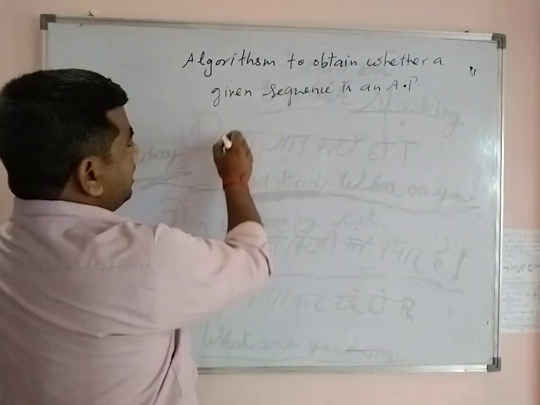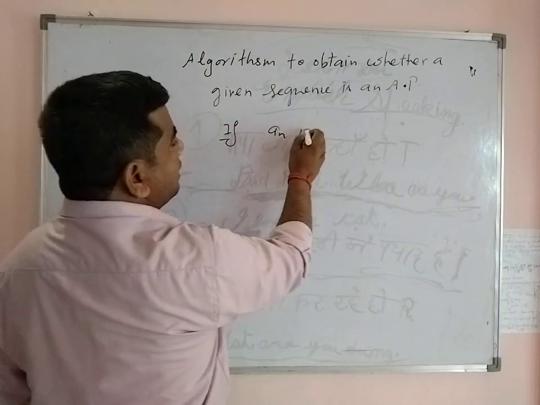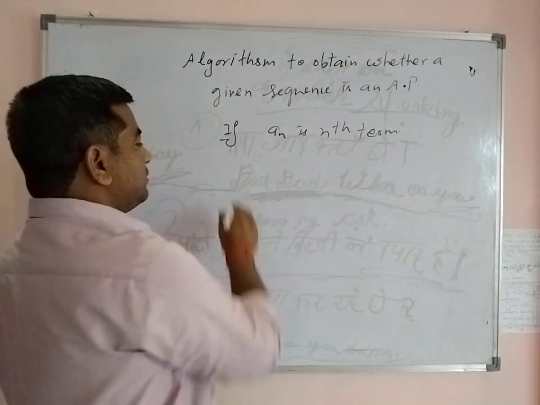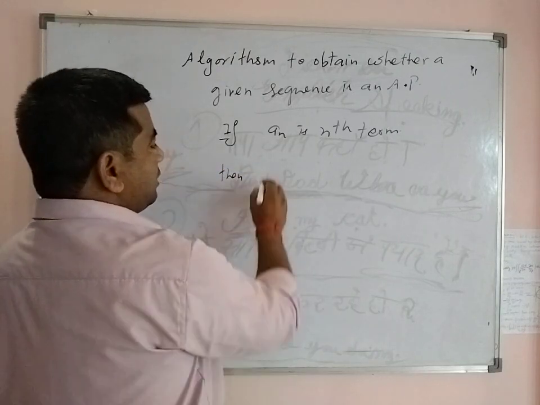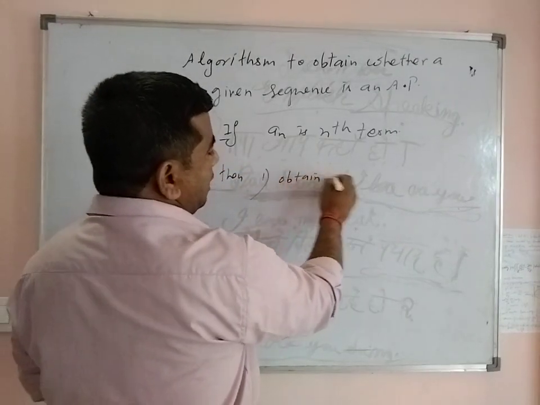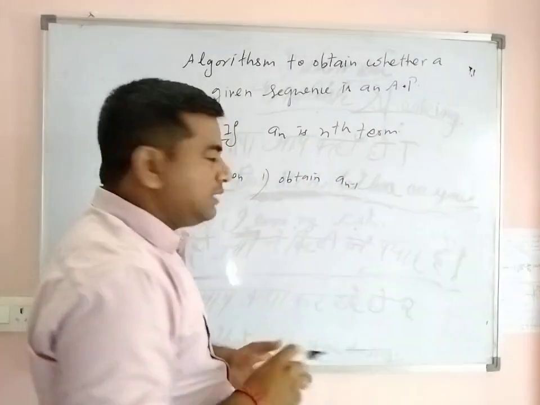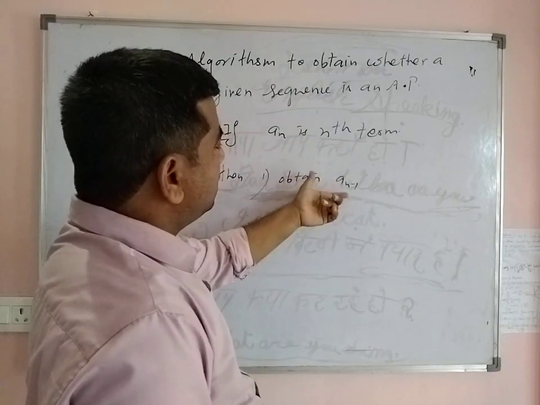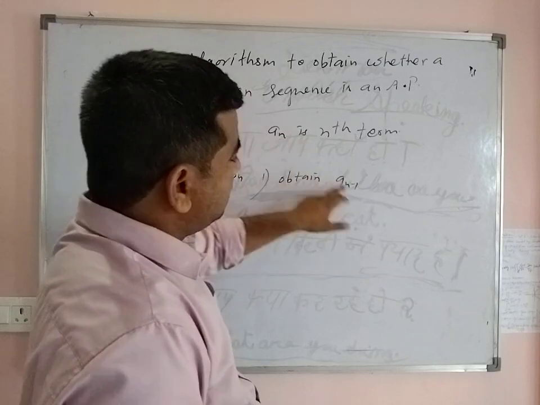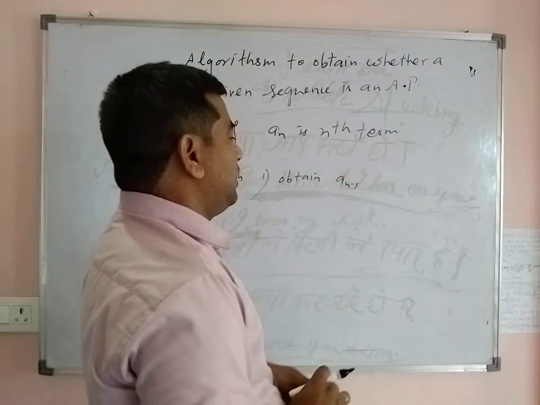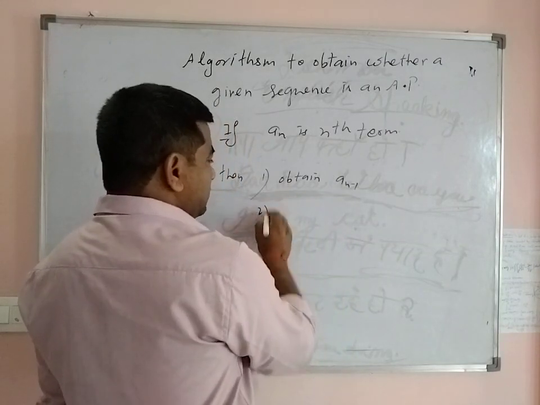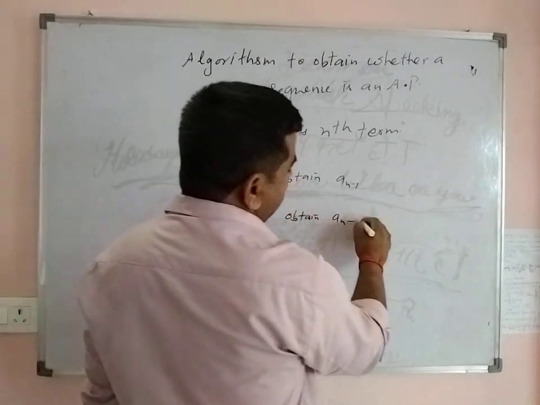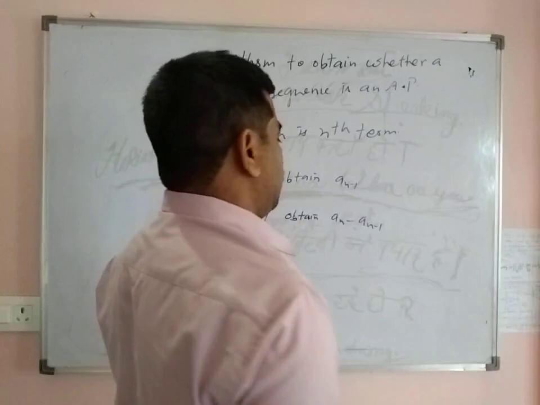So first, if an is the nth term in the form of n, then first obtain a(n minus 1), that is the previous term of this term. So put n as n minus 1, you will get the (n minus 1)th term. Then in the second step, obtain an minus a(n minus 1).